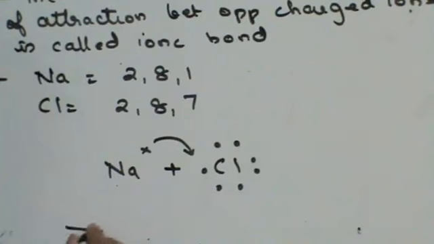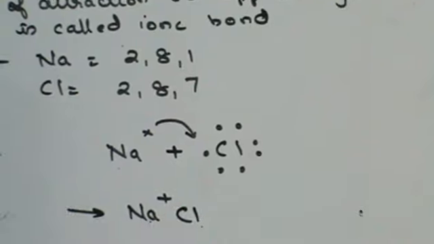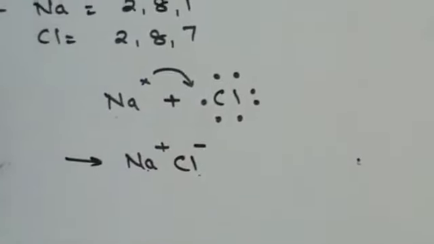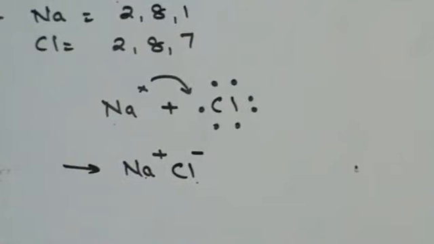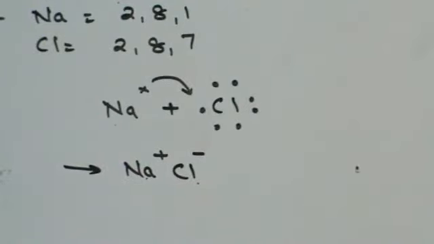Since sodium gives the electron, sodium gets converted into a positively charged ion. Chlorine, since it is accepting the electron, gets converted into a negatively charged ion. Since the ions are oppositely charged, there will be a force of attraction, and this force of attraction gives rise to a bond, which is your ionic bond or electrostatic bond. Fine, do we get this? Next.